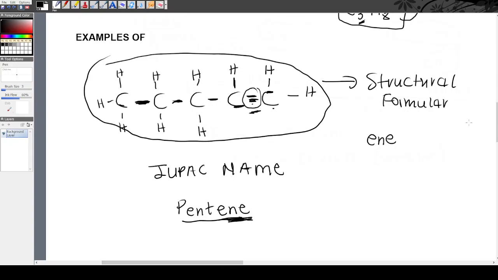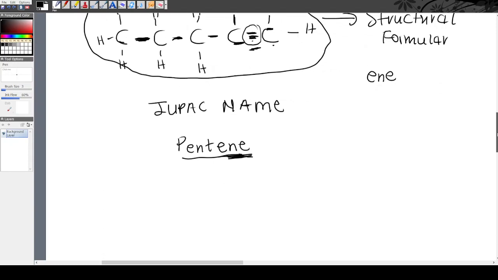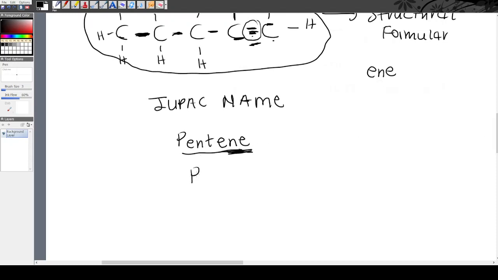Okay, so it means the correct IUPAC name for this compound would be pent, then sifakele hyphen 1 hyphen ene. So this is pent-1-ene.